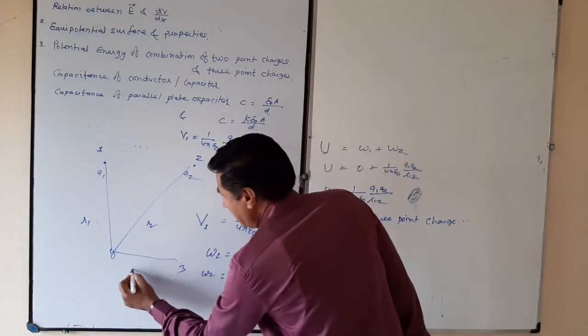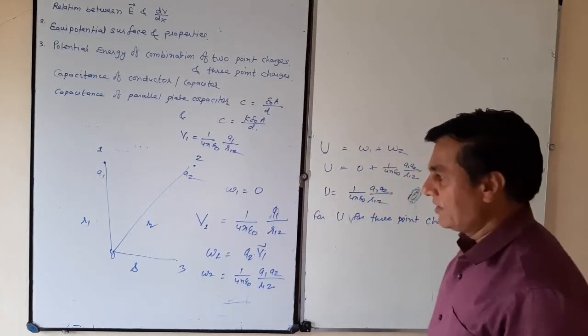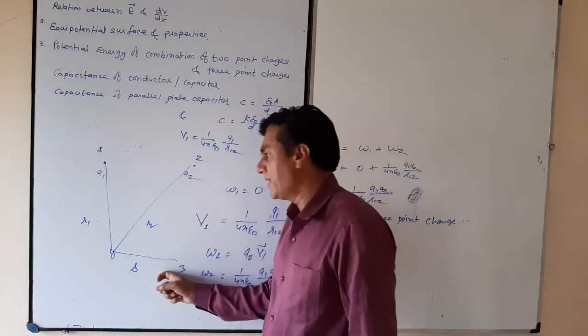Its position with respect to the origin is R3.